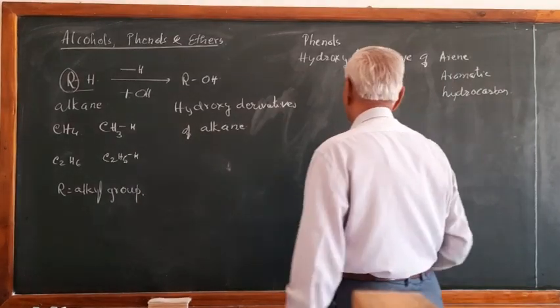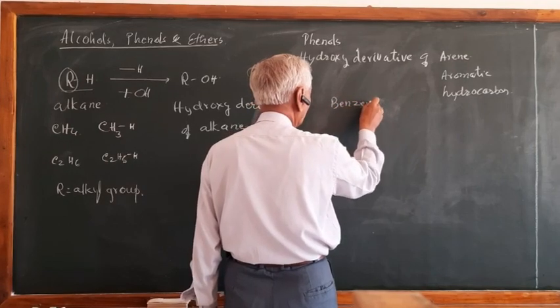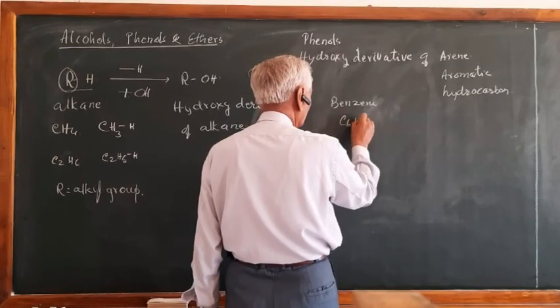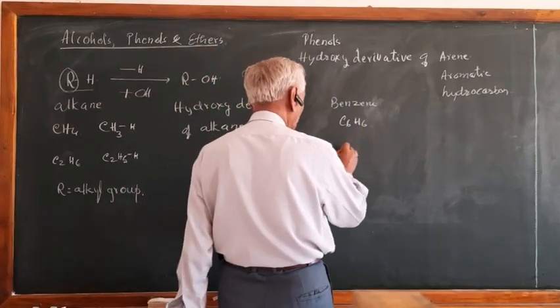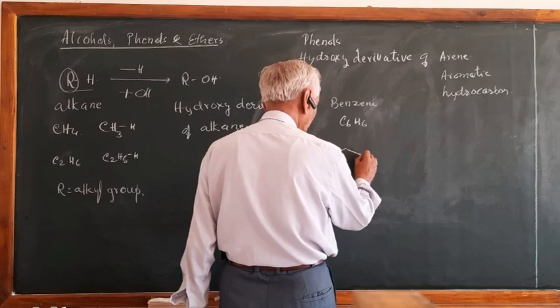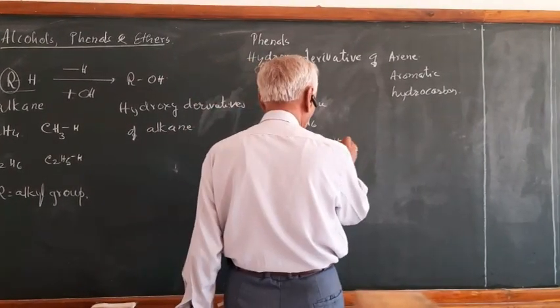For example, arenes, for example, benzene. Benzene is the simplest arene, having the formula, as you know, C6H6. And if you know the structure, you know benzene is this. Or in other words, you can write like this.